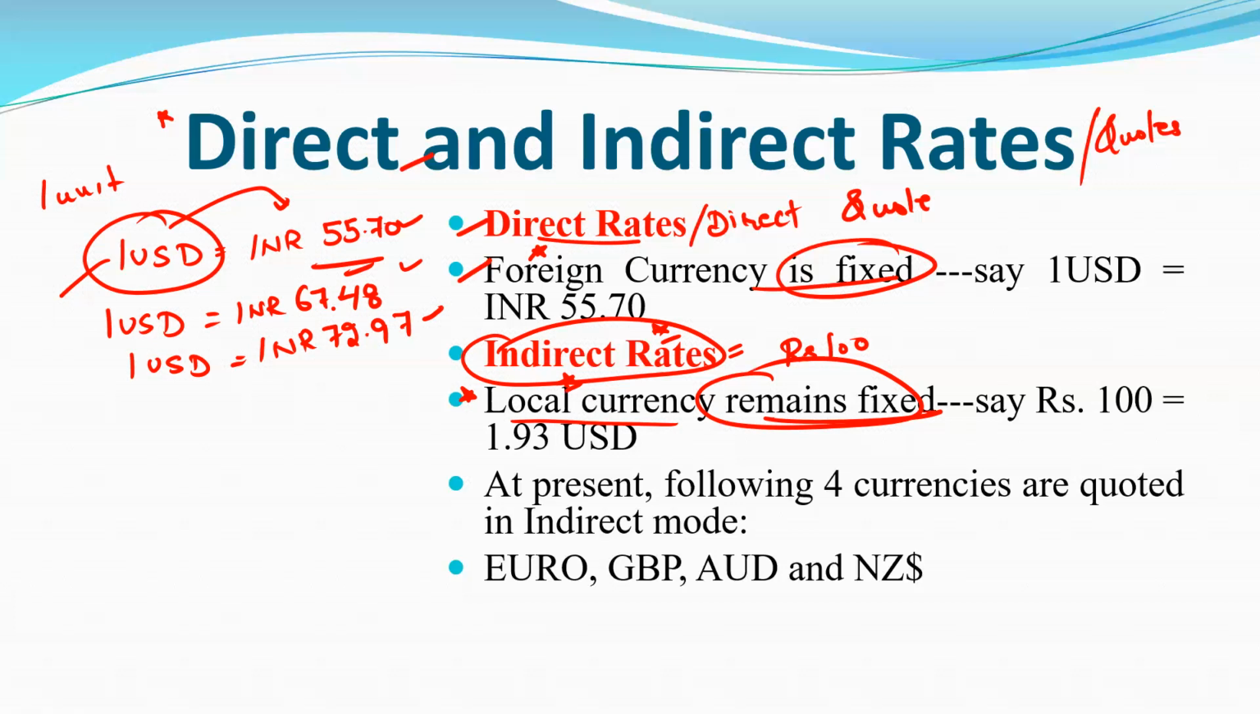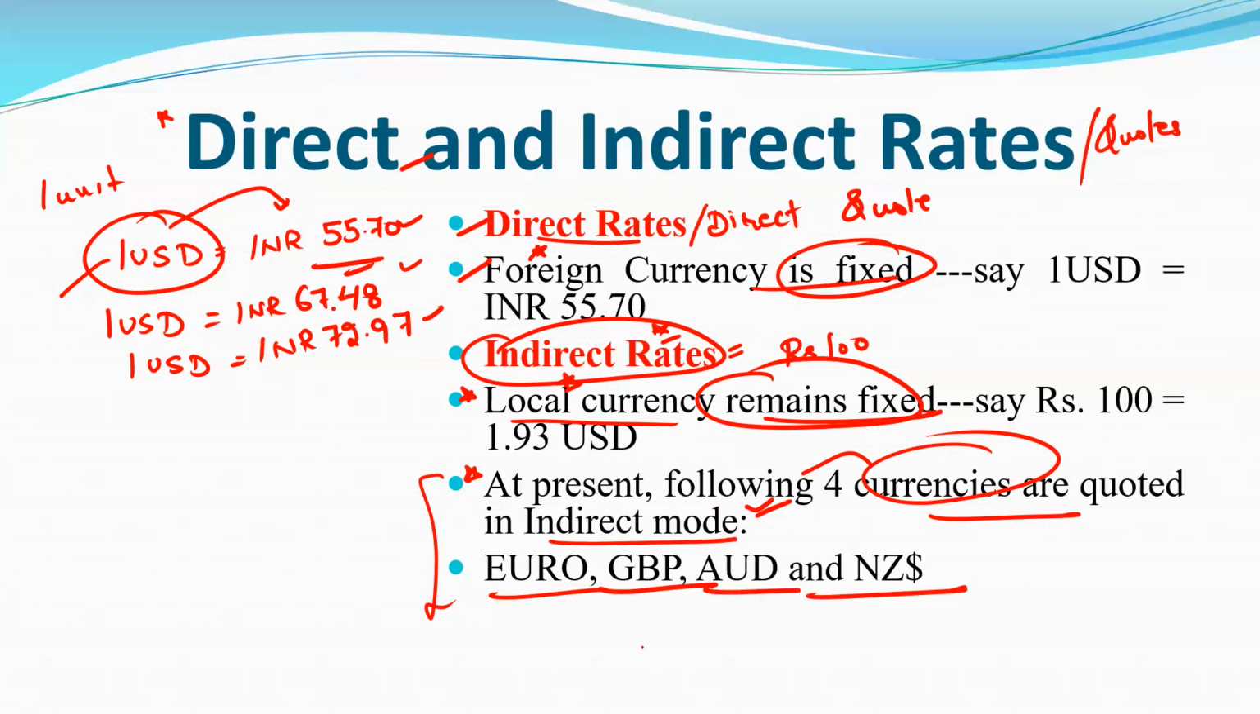At present, the following 4 currencies are quoted in indirect mode. First one is Euro, second one is Pound Sterling, third one is Australian dollar, and fourth one is New Zealand dollar. So presently these 4 currencies are quoted in the indirect mode.